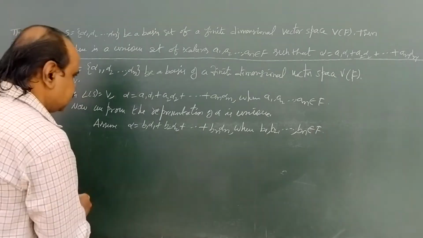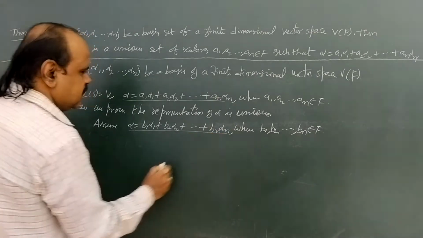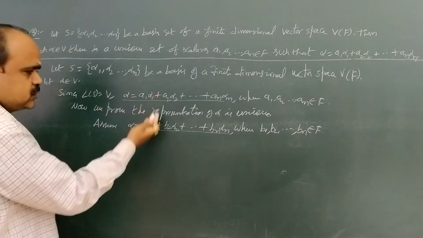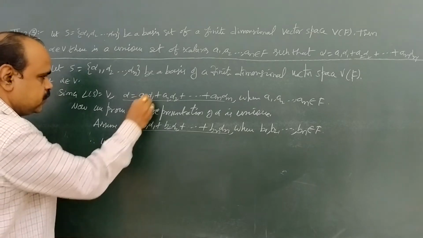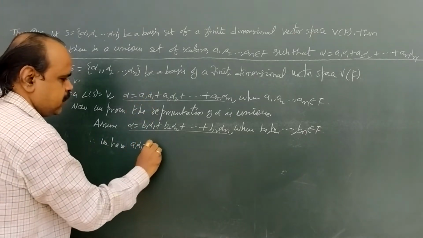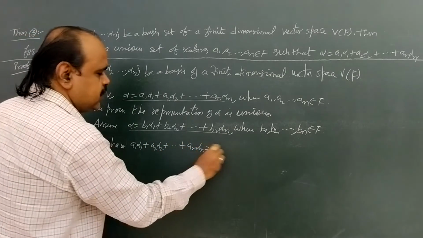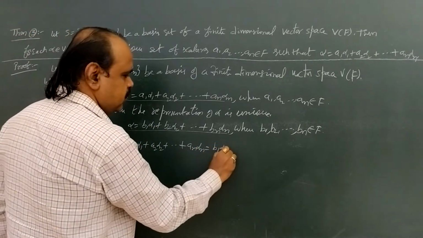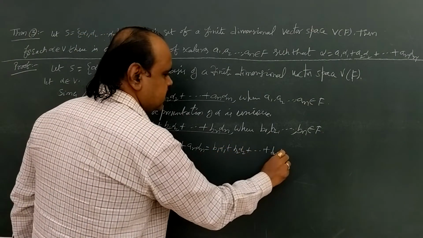Now from these two, left side equal, therefore right side also equal. Therefore we have a1 alpha 1 plus a2 alpha 2 plus and so on plus an alpha n equal to b1 alpha 1 plus b2 alpha 2 plus and so on plus bn alpha n.